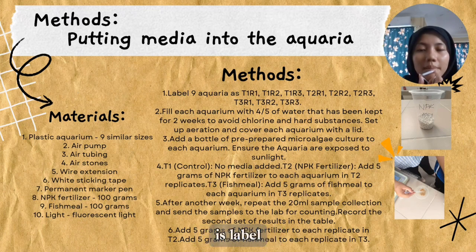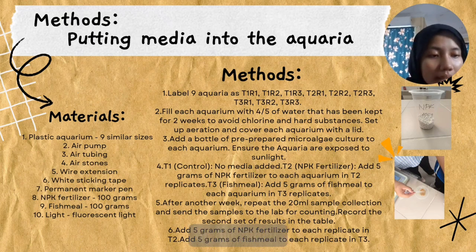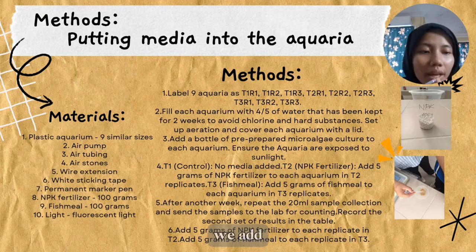The method is: label 9 aquaria as T1R1, T1R2, T1R3 until T3R3. Fill each aquarium with 4/5 of water that has been kept for 2 weeks to avoid chlorine and hard substances. Set up aeration and cover each aquarium with a lid. Add a bottle of pre-prepared microalgae culture to each aquarium. Ensure the aquaria are exposed to sunlight. For the T1, no media added. T2, NPK fertilizer. And for the T3, we add fish meal.